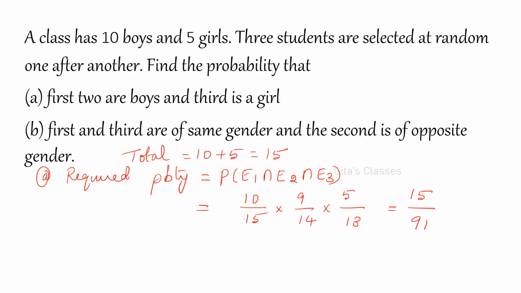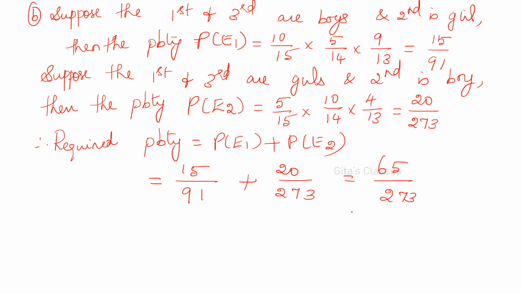So here this is 10 boys, 5 girls. So total will be 10 plus 5, 15. And the required probability for the first one: first 2 are boys, third is a girl. So accordingly, we have to write the probability. Similarly, there are two possibilities. First and third are boys and second is a girl. This is one possibility. And the second: first and third are girls and second is a boy. So you have to add these two.